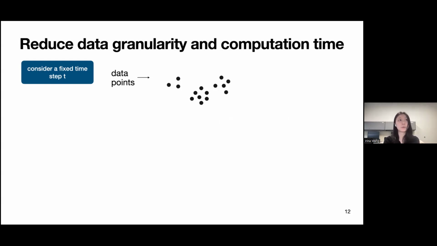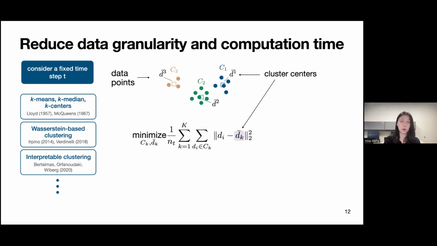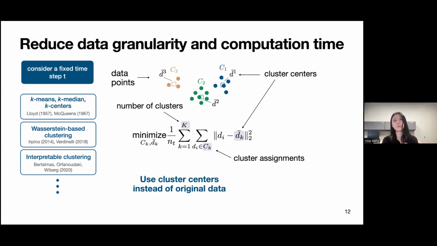So for this part of the talk, we want to consider just a fixed time set T. At the fixed time set T, we have access to the set of data points which we can cluster. And again, we can use whatever clustering method you want to get to these clusters: k-medians, k-means, Wasserstein-based clustering, or other interpretable clustering methods. Whatever method you use, we get through this clustering algorithm where we have k as the number of clusters and ck as the cluster assignment. And once we get there, we use the cluster centers instead of the original data in our Wasserstein DRO framework.